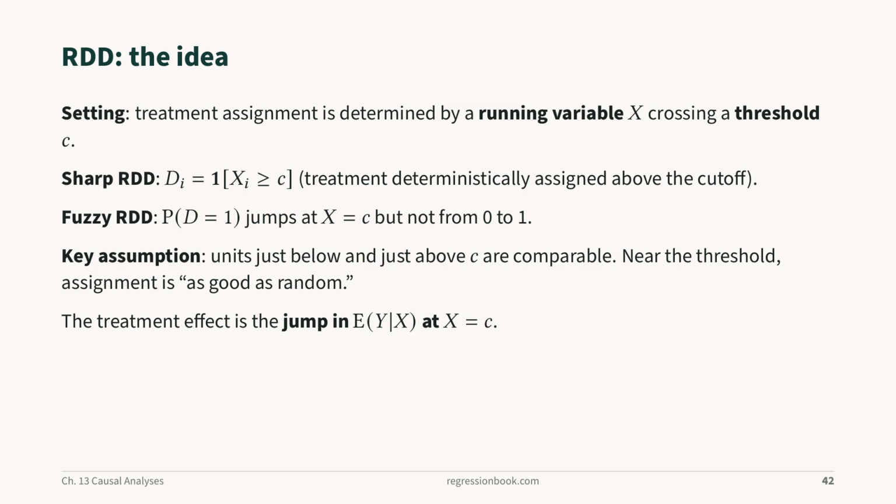Regression discontinuity uses a running variable and a known threshold that changes treatment assignment. In a sharp design, crossing the cutoff determines treatment. In a fuzzy design, it changes treatment probability without perfect compliance. Units just below and above the threshold should be comparable, so assignment is locally as good as random if they cannot precisely manipulate the running variable. The effect is identified by a jump in the conditional mean at the cutoff.